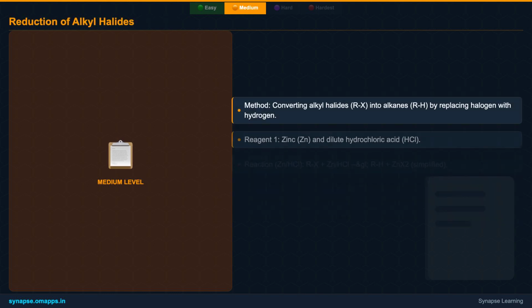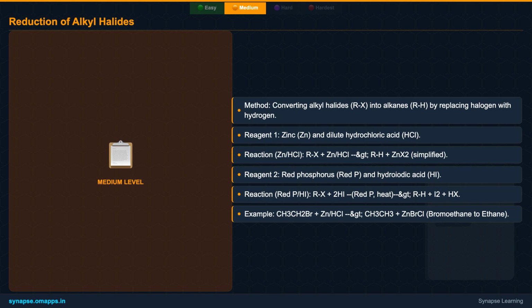Alkyl halides, which are organic compounds containing a halogen atom bonded to an alkyl group, can be effectively reduced to alkanes. This transformation replaces the halogen atom with a hydrogen atom. There are several reagents capable of performing this reduction. One common method involves using zinc metal in the presence of dilute hydrochloric acid. This is a straightforward way to achieve the conversion.